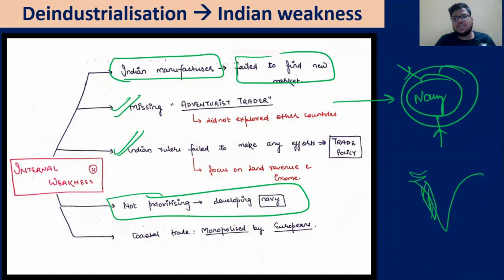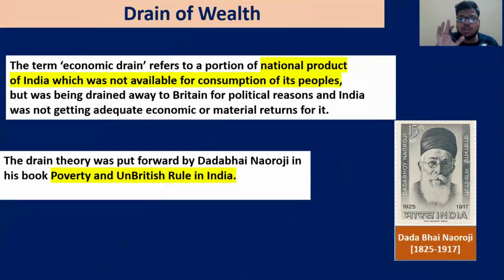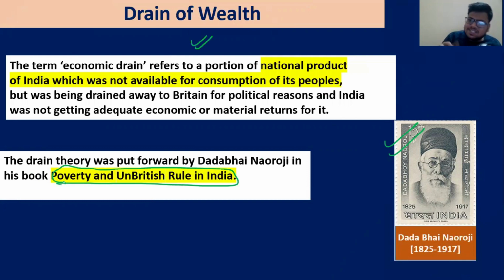Now with deindustrialization and the things that we have discussed, there is one important idea, that is drain of wealth. The idea of the drain of wealth was given by Dadabhai Naoroji in his book Poverty and Un-British Rule in India. We will discuss this idea again when we talk about the rise of modern nationalism. But the economic drain is basically part of the economic exploitation done by the British.